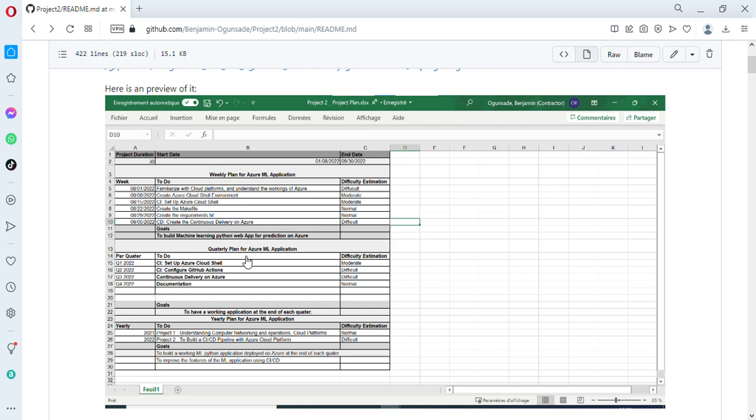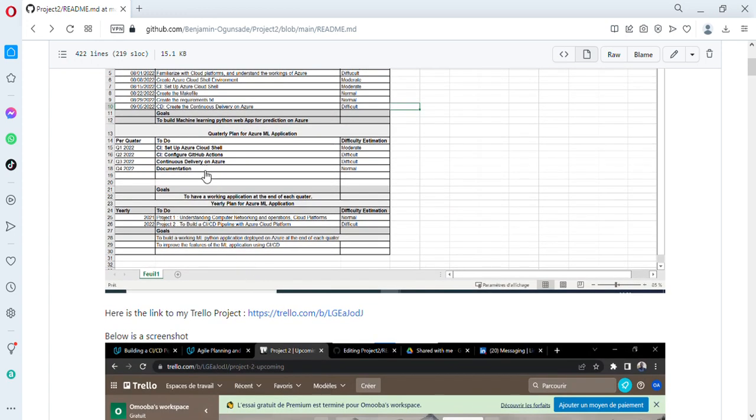Now, for the weekly plans, these are the things I need to understand. And then for the monthly plan, I go into the project proper. So the things to be done for the continuous integration: you have to set up your cloud shell and also the GitHub Actions. Then later we'll move into continuous delivery using Azure, specifically Azure DevOps organizations. Then I do the documentation.